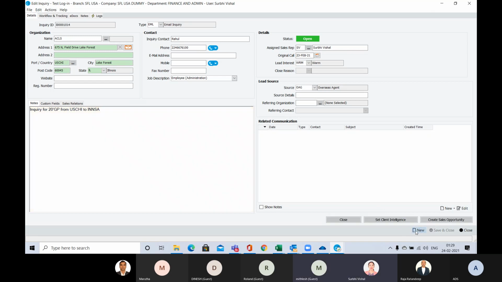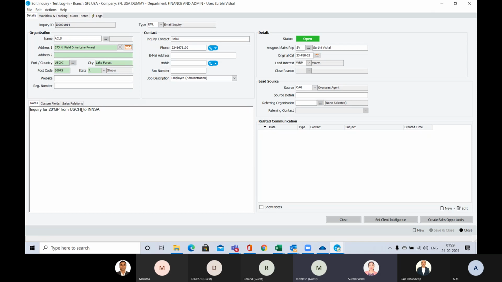But what if you don't use the UN codes? Is it okay? Yeah, this is simply the notes. It's a free description. Whatever you want to write, you can write over here just for the record. Nothing automatically gets captured from here. So if you're not using UN codes and are just writing Chicago, Nhava Sheva, that's fine? Yeah, that's fine. It's free text. You can enter anything.